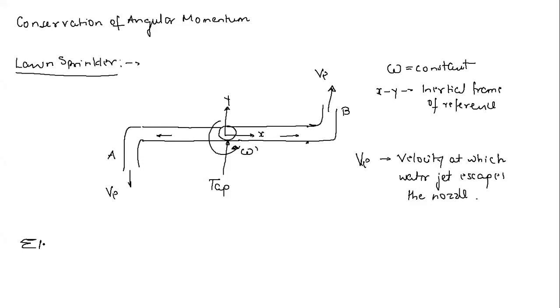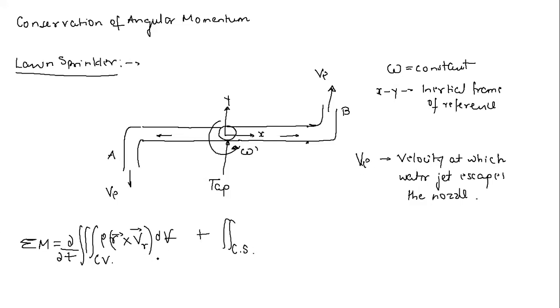This is sigma M, equal to triple integration over the whole control volume, delta by delta t of rho r cross v r dV, plus integration over the control surface of rho r cross vr, vr vector dot n vector dA.